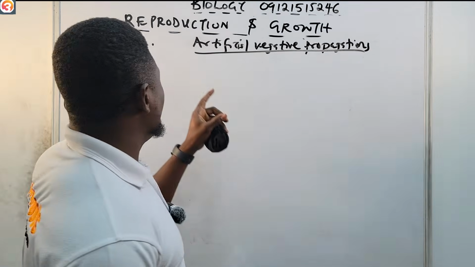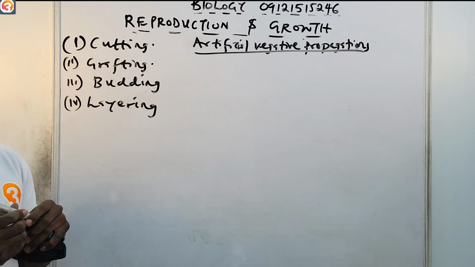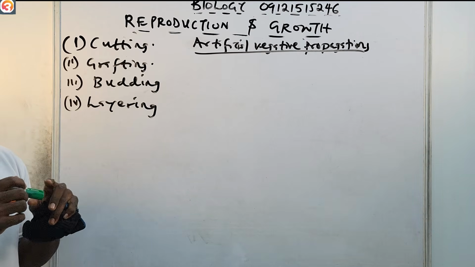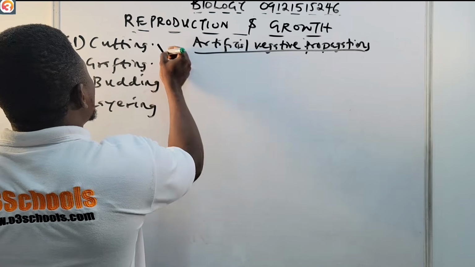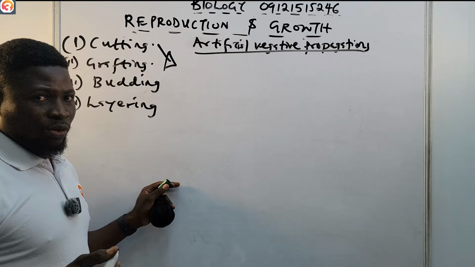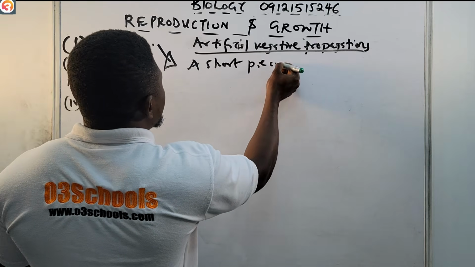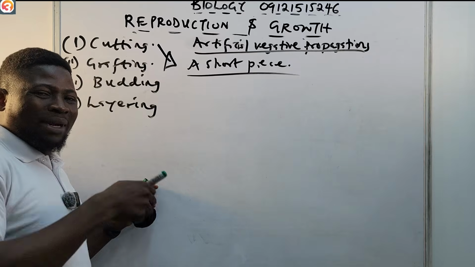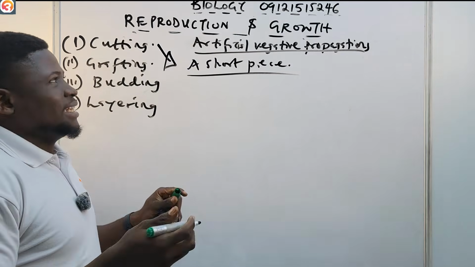With cutting, what we basically do is that we take a piece of the stem which has a node in it, and then we put it into the ground to form a new plant. That's what basically happens in cutting. It's just a short piece of the parent plant that has a node in it, then we put it into the ground.